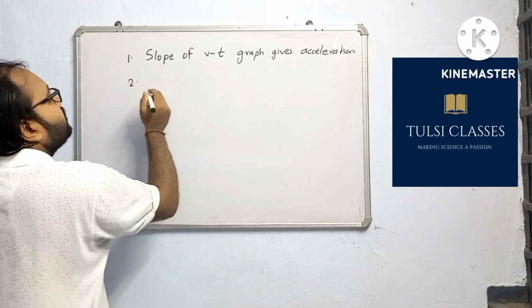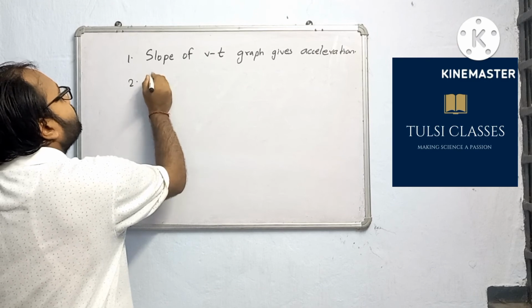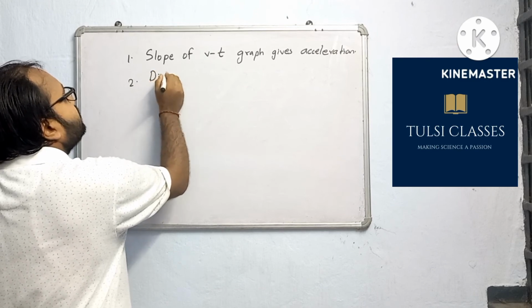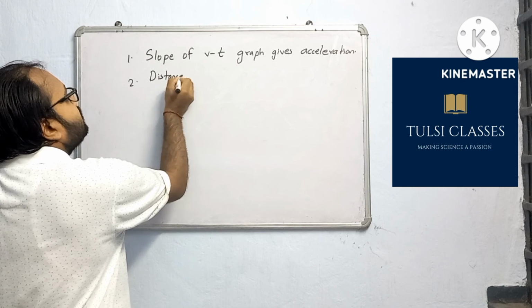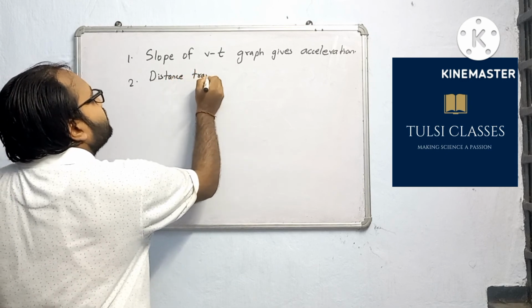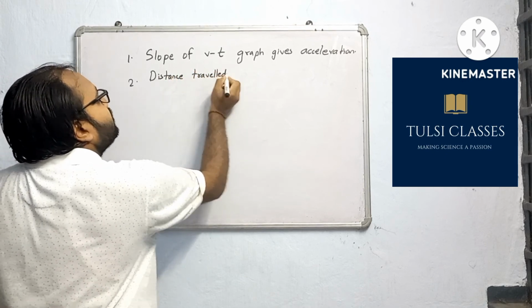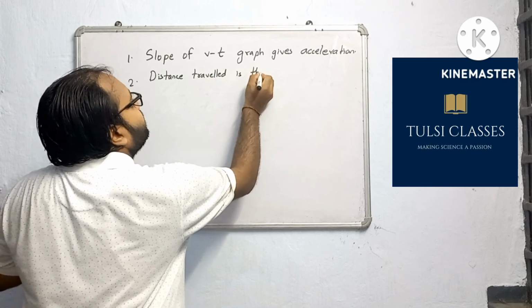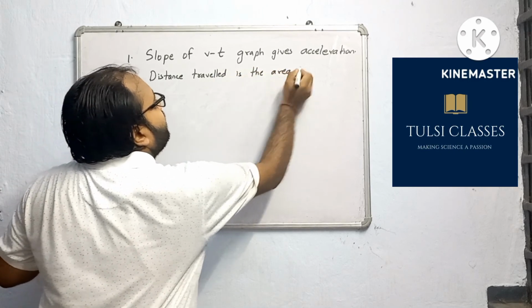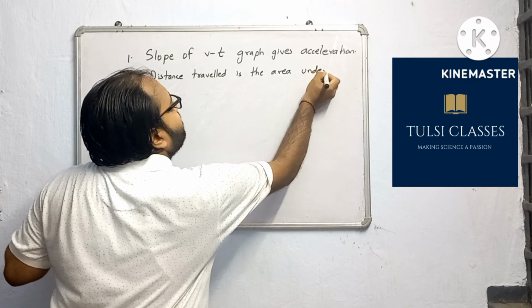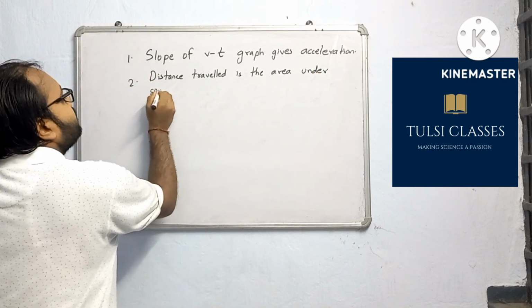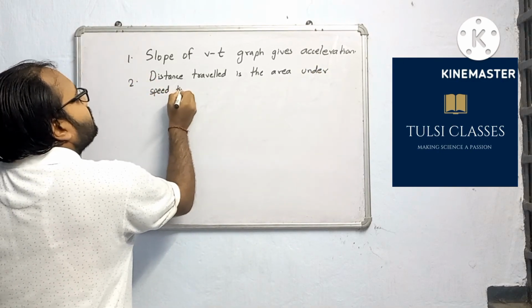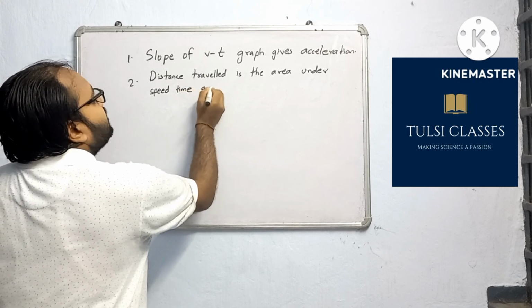Second, distance traveled is the area under the speed time graph.